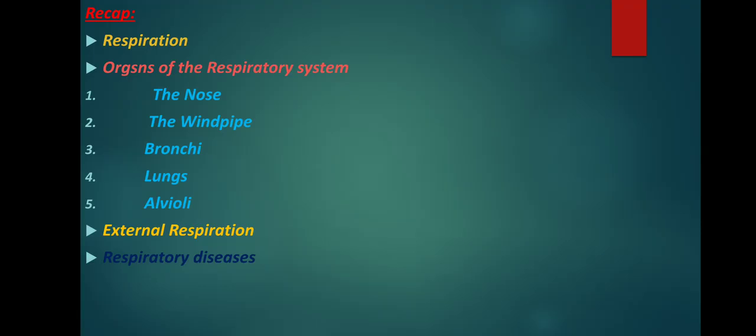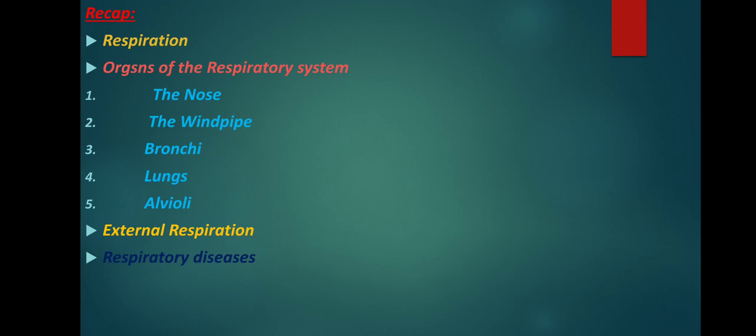Second one, organs of the respiratory system. Organs of the respiratory system are the nose, windpipe, bronchi, lungs, and alveoli. Nose: we inhale air through the nostril, which leads to the nasal cavity. The inner surface of the nasal cavity is lined with hair and mucus producing cells which make it sticky and moist. Windpipe: after passing through the nasal cavity, the air enters the pharynx. Then it goes into the trachea or the windpipe.